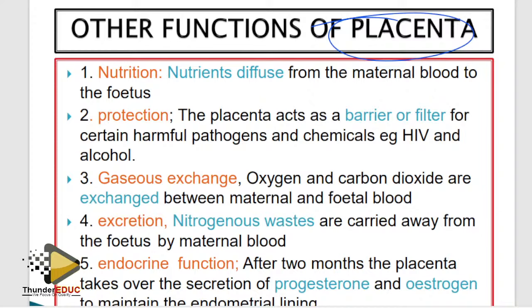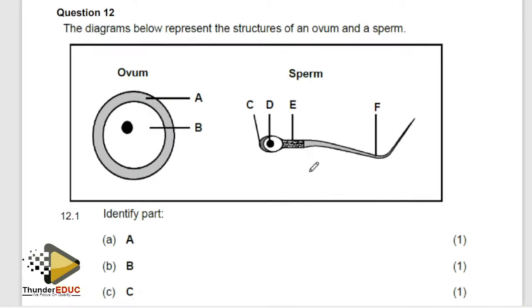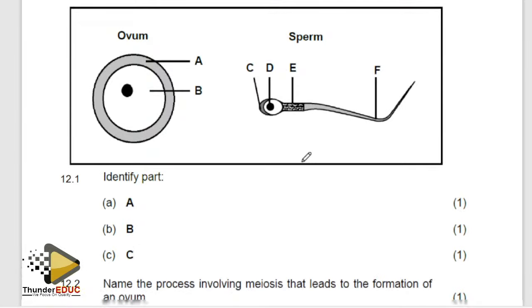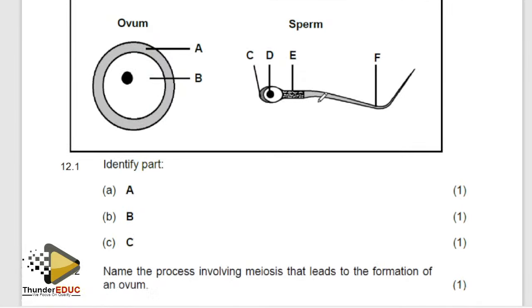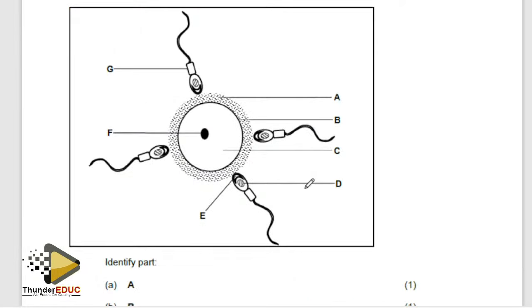To read reproduction, let me show you questions now. I'm not going to waste too much time, I'm just going to highlight. So we talked about this. Identify the part and process involved in the formation of the ovum, or oogenesis. We talked about it. So you see, fertilization.